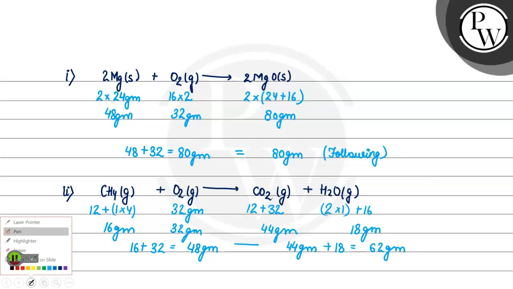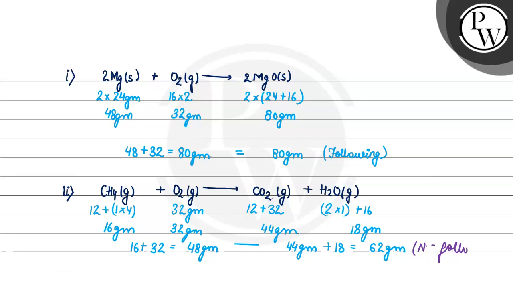So that means it is not following the law of conservation of mass, because the sum of reactant is not equal to the sum of product. Here it is equal, but here the sum of reactant is not equal to the sum of product. So this second equation is not following the law of conservation of mass.